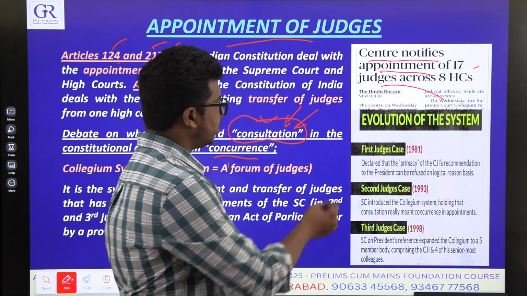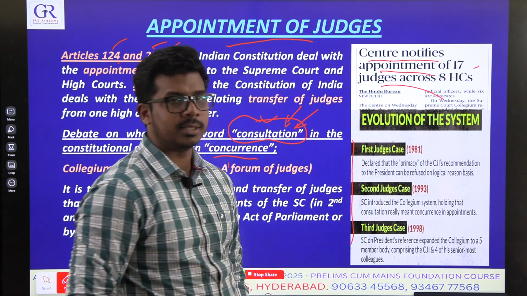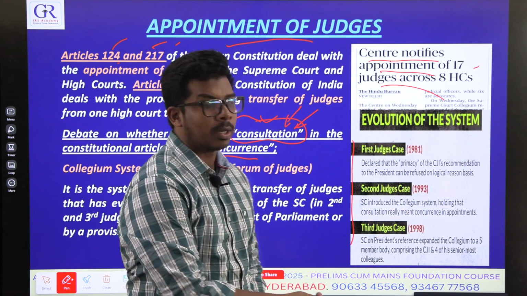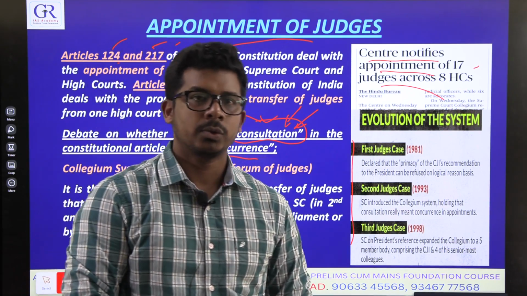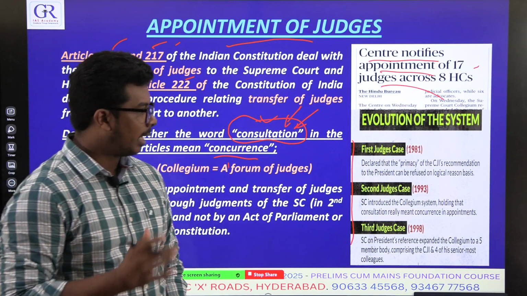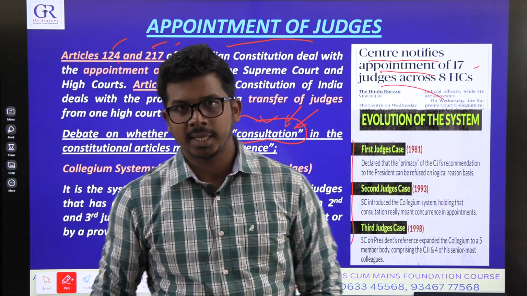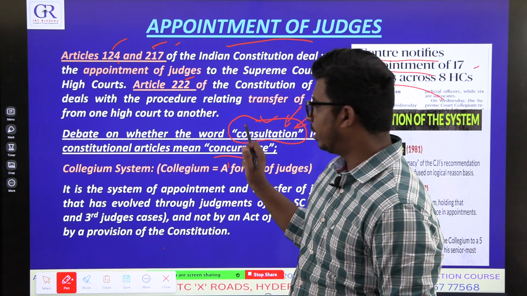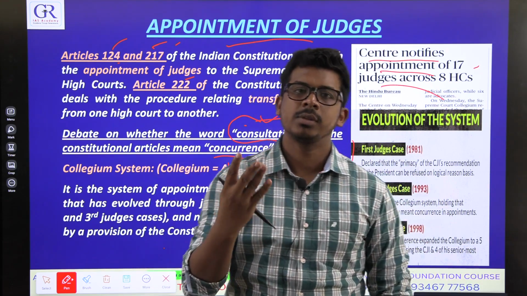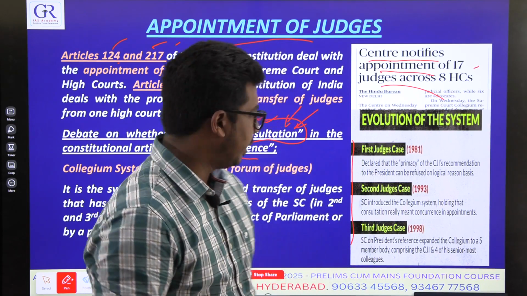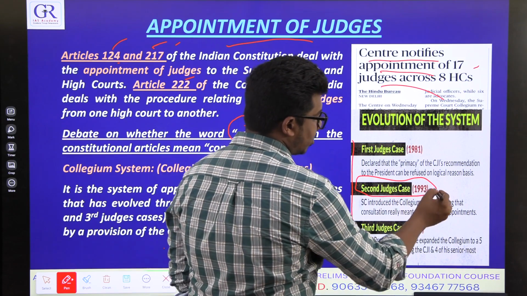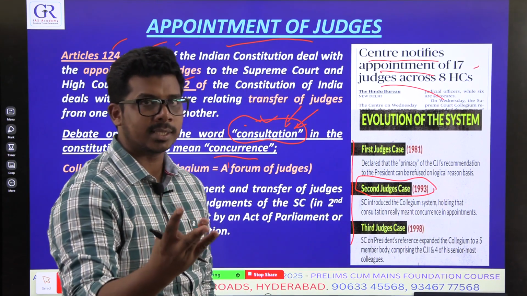There are some cases called the first judges, second judges, and third judges case. There is also a fourth judges case. You will read about all of this in Polity GS2. Just because this is a prelims video, I am not elaborating much further. Understand that the meaning of this word consultation was continuously debated and it went to the Supreme Court 4 times. The second time is called the second judges case. So there are 4 judges cases.